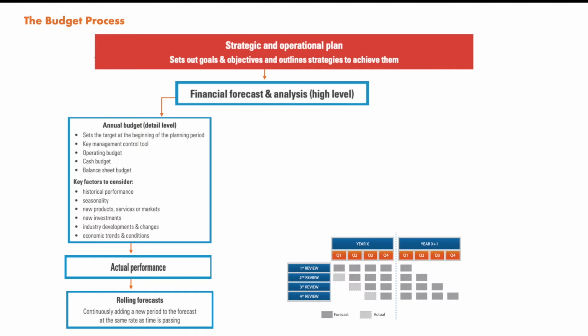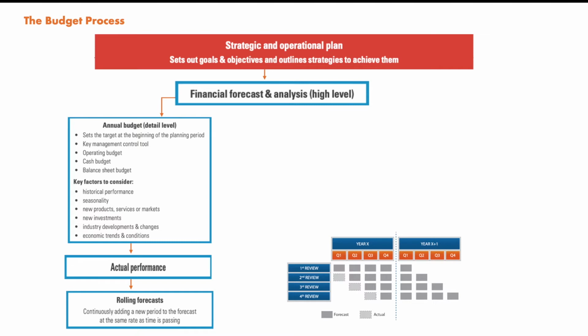But now, when the actual data comes, you can see the light gray box is actual. So now in the second review, we have received actual data for quarter 1 of year X. Based on all the factors and considerations that we have to take into account in quarter 1, we then have to predict all the later quarters, like quarter 2, 3, 4 for year X and quarter 1, 2 of year X plus 1.